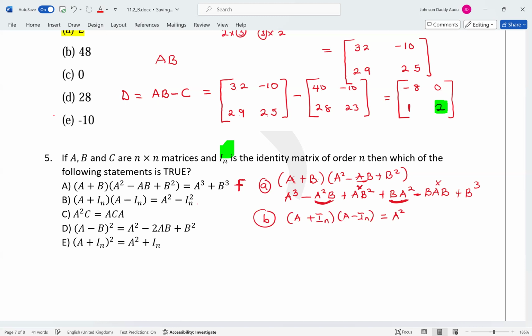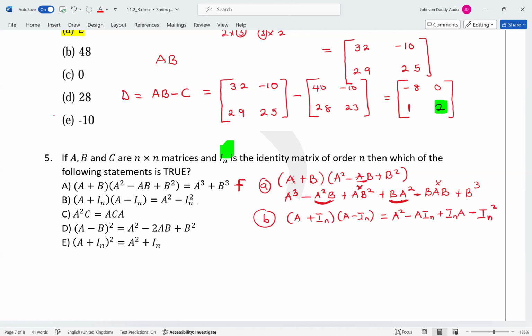Then you have A times minus I, which is going to be minus AIN, right? Then you have I times A, so you're going to be plus I times A, then minus IN squared.